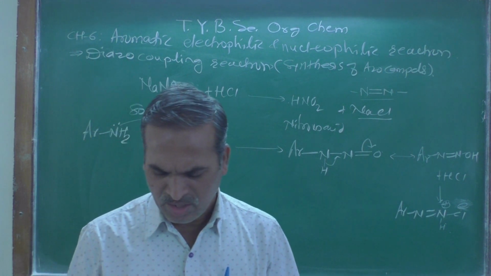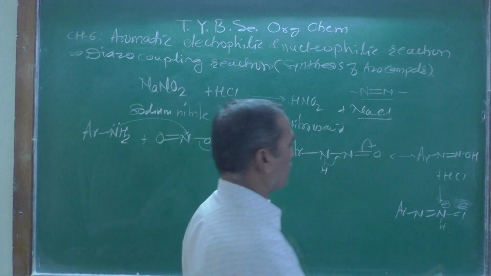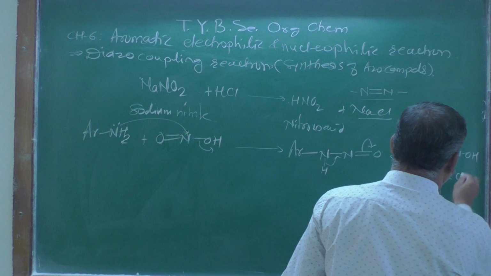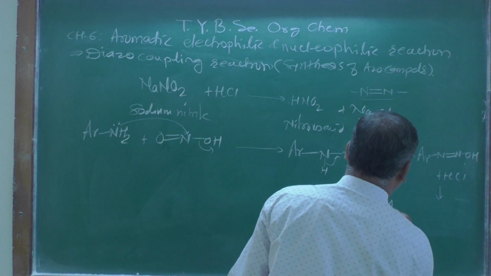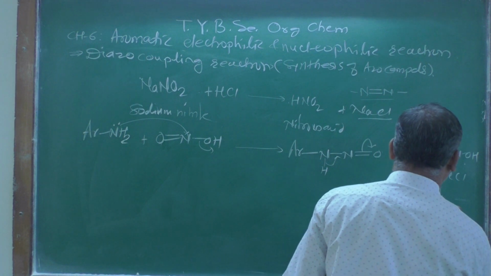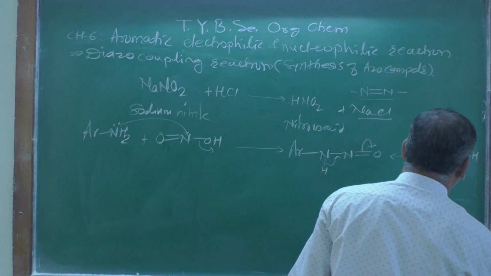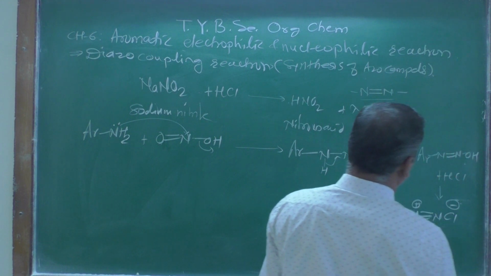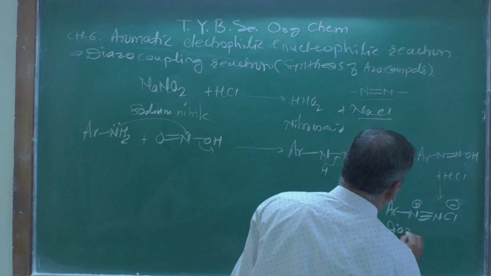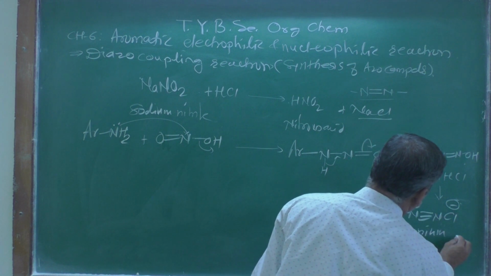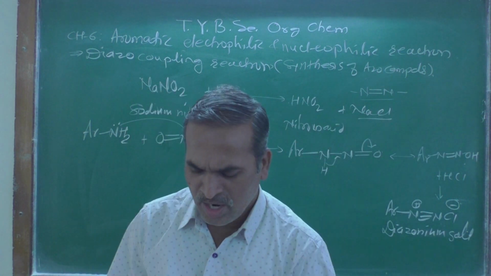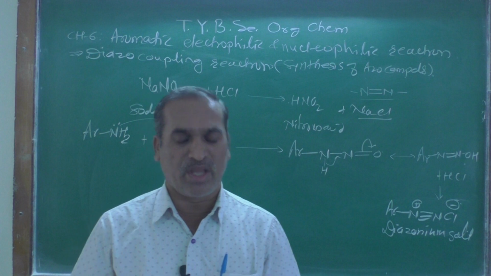Then the water molecule gets eliminated, and we get Ar, N triple bond N with a positive charge, and Cl minus. This is known as a diazonium salt.